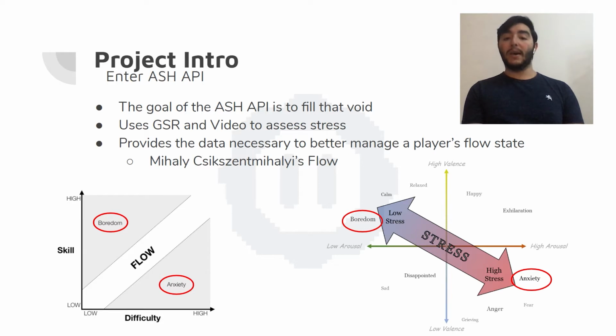Currently, developers' best guide for estimating player stress is the flow graph on the left, using skill and difficulty as factors to tune gameplay to the general player stress state. The valence and arousal space gives a more precise understanding of the individual player's stress for games to respond to.